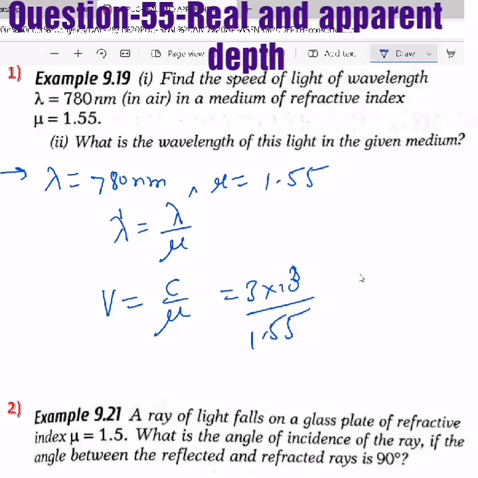Sometimes they ask based on simple formulas: refractive index, speed of light in medium, wavelength of light in medium, and relative refractive index of one medium with respect to the other, like mu1 by mu2 for 1 with respect to 2, or mu2 by mu1 for 2 with respect to 1. And always remember, the refractive index of glass is 3 by 2 and of water is 4 by 3.